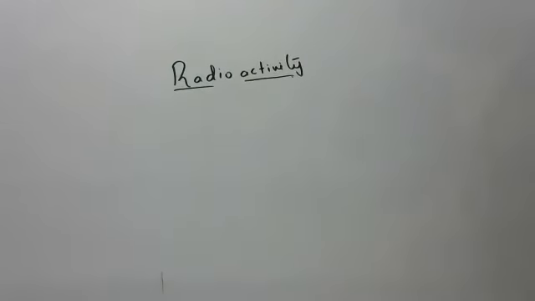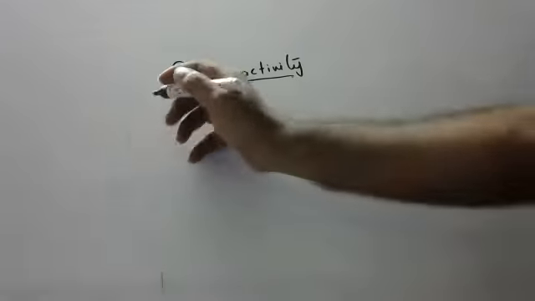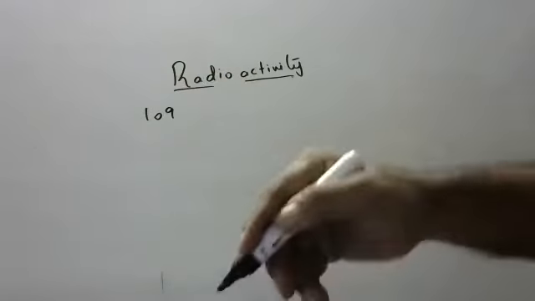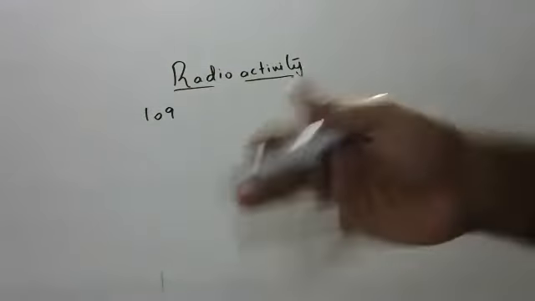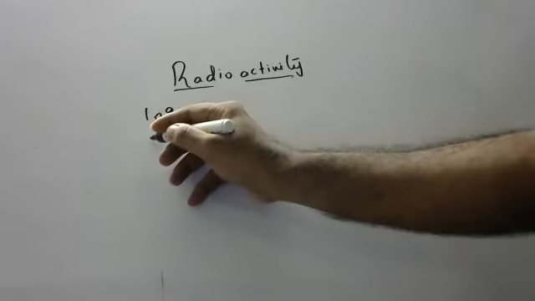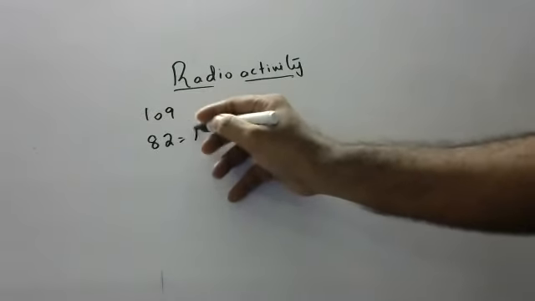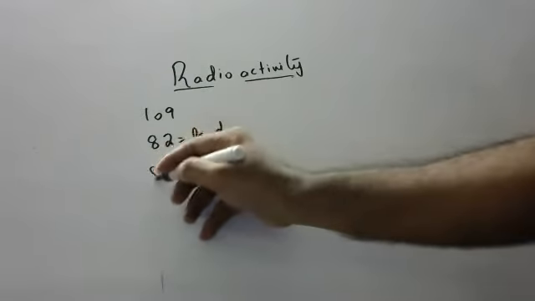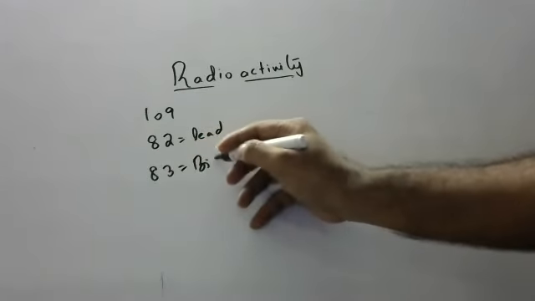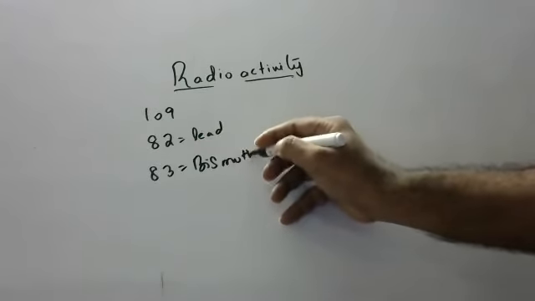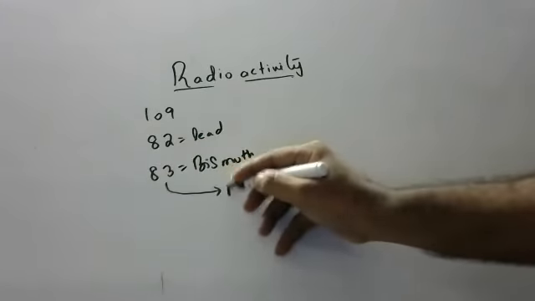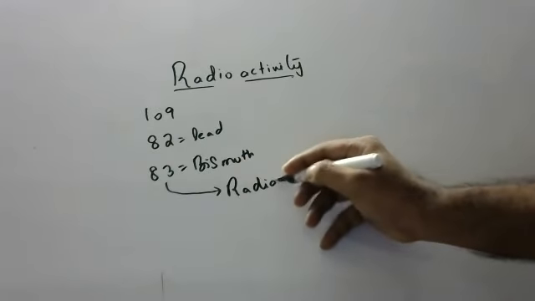All the elements, there are almost 109 elements. Approximately, different books will claim different numbers, that is a different issue. So, atomic number 82 is lead. Atomic number 83 is bismuth. From bismuth onwards, all the remaining elements show radioactivity.